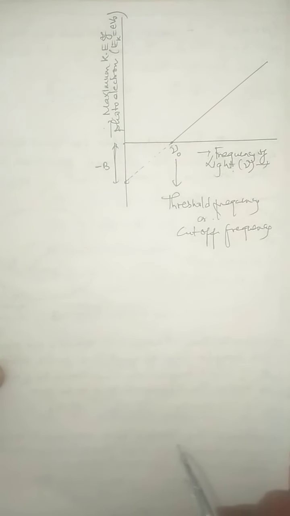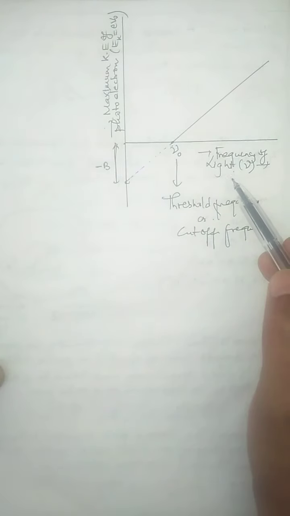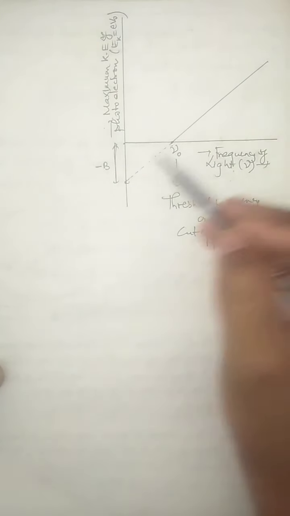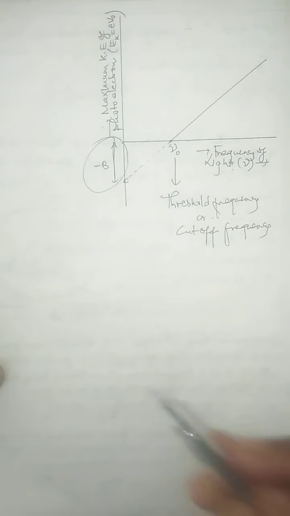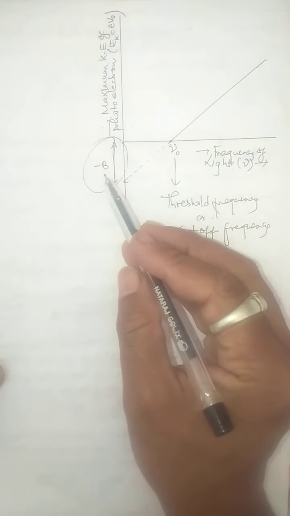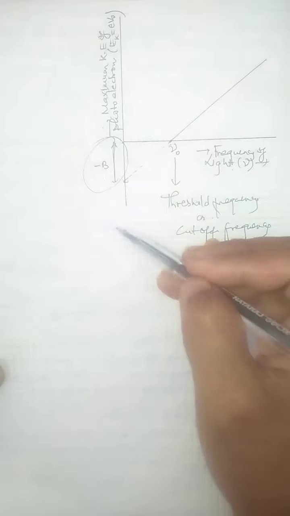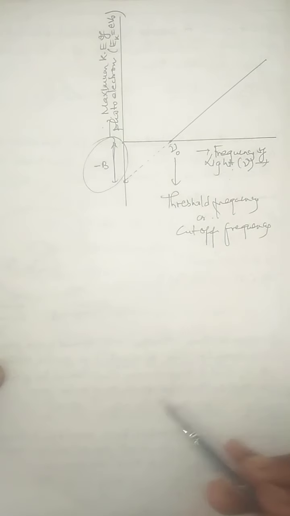So children, if the straight line graph that we have plotted between Ek and nu intersects the negative y-axis, then this is the negative y-intercept. It is also equal to the negative of the minimum kinetic energy required to eject the photoelectrons, and this is equivalent to the work function.